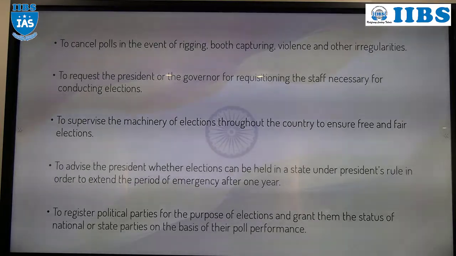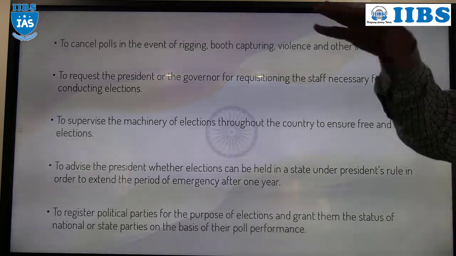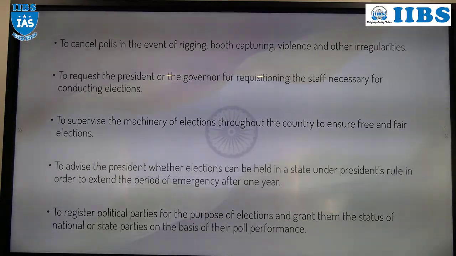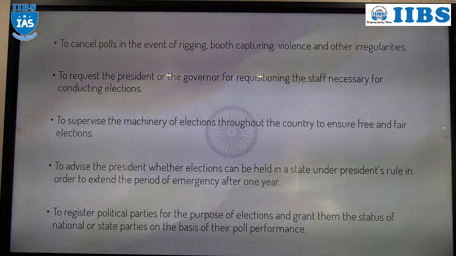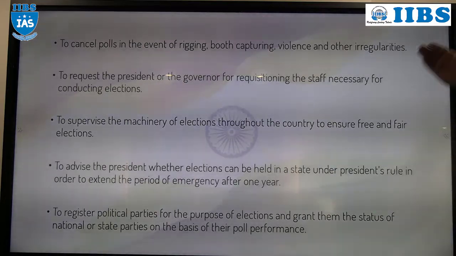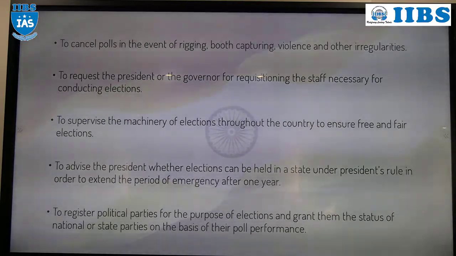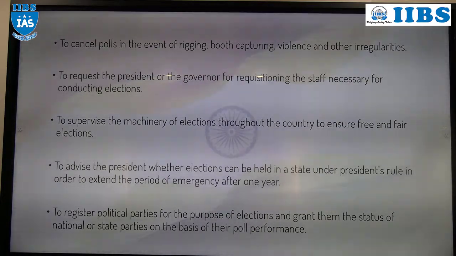Right. Those goons will go to the polling booth and capture that booth along with them, right? So in those cases, if there is booth capturing, or violence near the polling station, at that time the Election Commission of India will cancel the election. ECI will cancel the election.